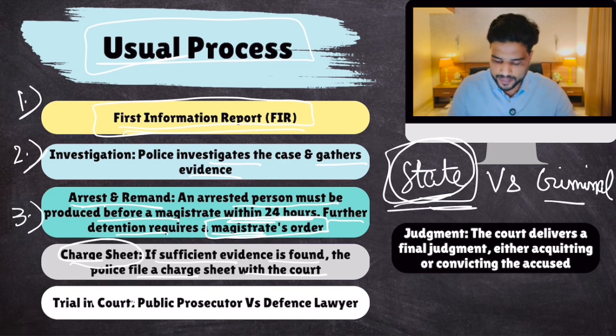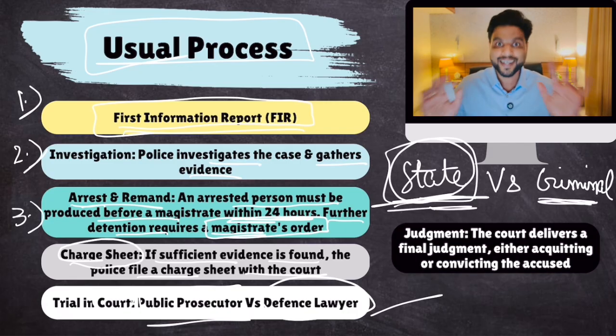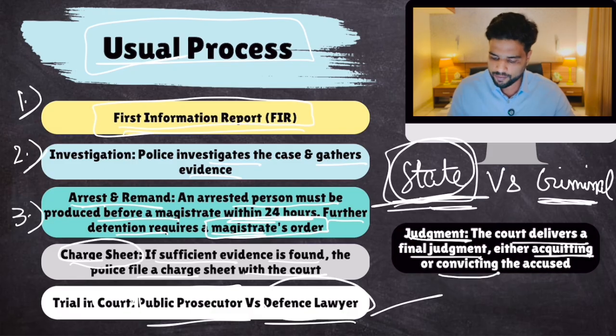Now the state is represented by a public prosecutor, and the criminal is represented by a defense lawyer. Remember this terminology. The lawyer for the state is the public prosecutor, and the lawyer for the criminal or the accused is the defense lawyer. And finally, the court delivers a judgment. The court delivers the final judgment, either acquitting the person if no evidence is found, or convicting the person. Make sense?